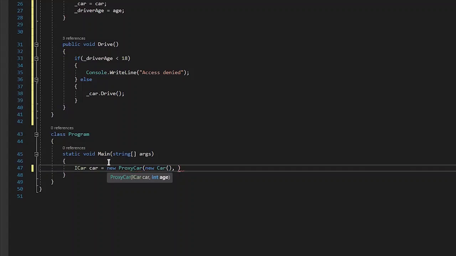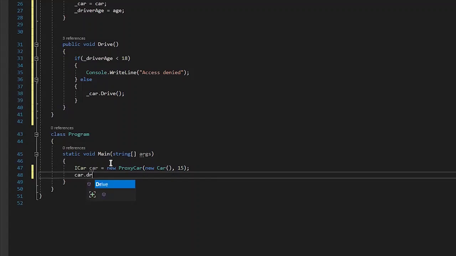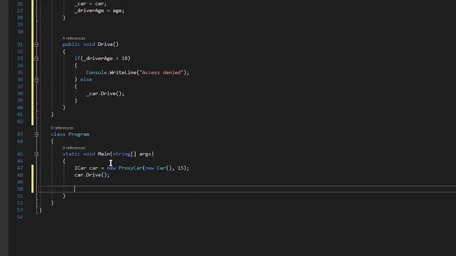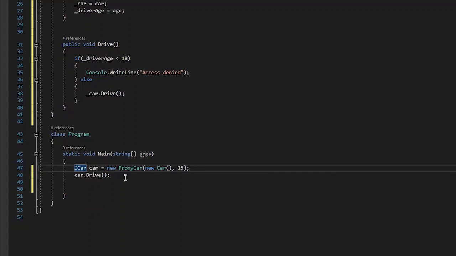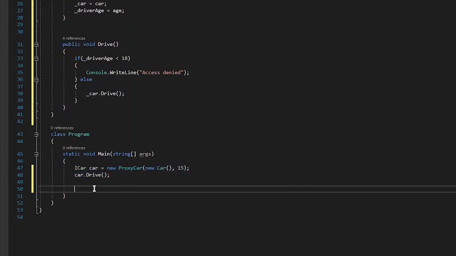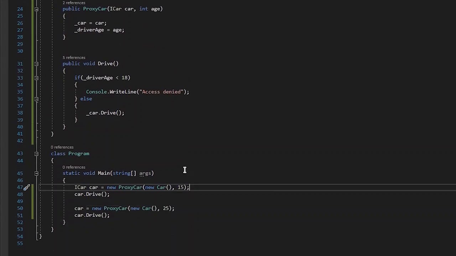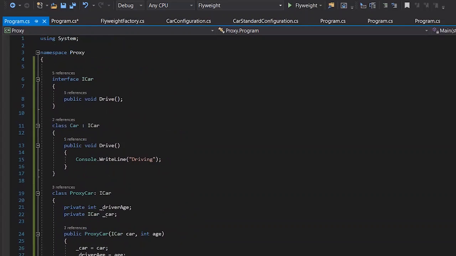Let's say the first time the age is around 15, and car.drive. And let's create a new car, same thing, this time the age is 25.